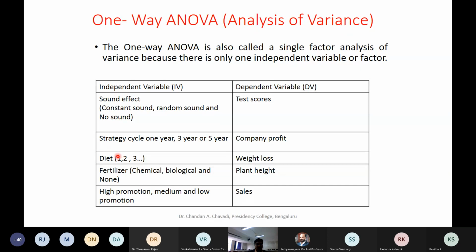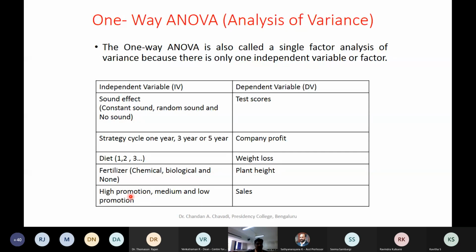Otherwise, if across all the three groups you find that there is no significant difference, then we can conclude that whatever the practice may be, it did not have any impact. Now look at fertilizers. I put chemical, I put biological waste, I don't do anything, and I want to see the impact on the plant type. Does it happen? So that is how.